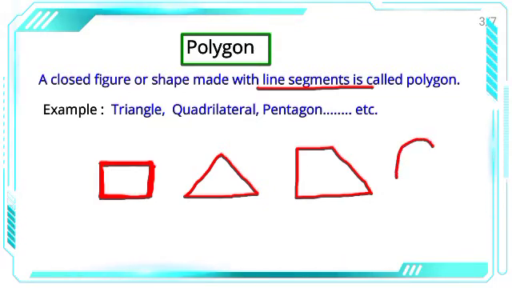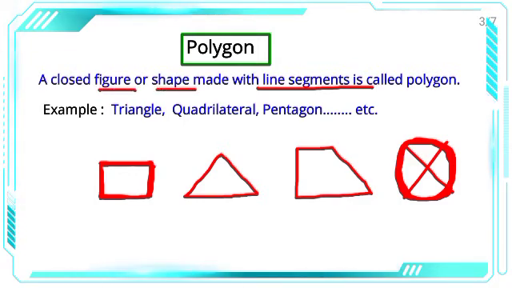Now if I ask, is this a polygon or not? So this is not a polygon. Why? Because this is a closed shape, but this is not made up of line segments. ये curve से बना हुआ है. This is curved. Curve से बना हुआ है. So this is not made up of line segments. So this is not a polygon. Clear? So a closed figure or shape made with line segments is called a polygon.